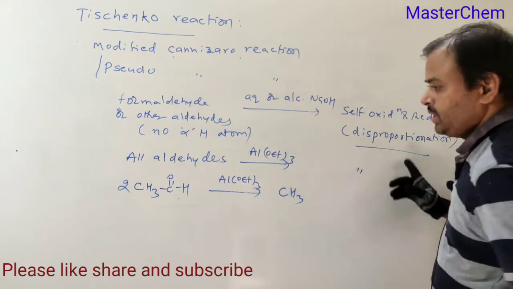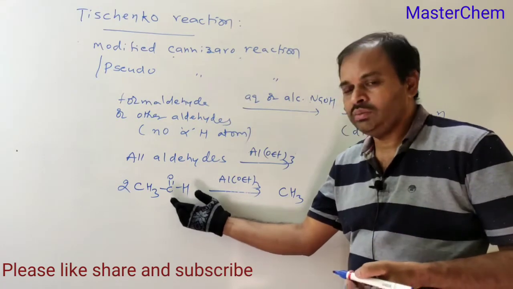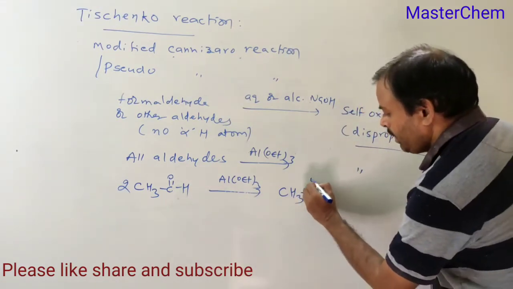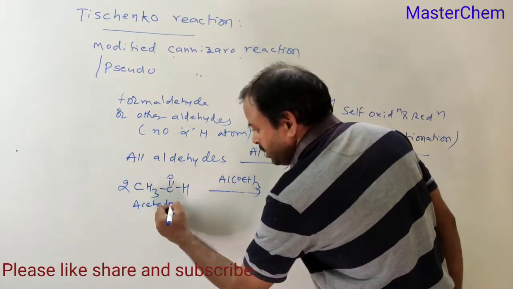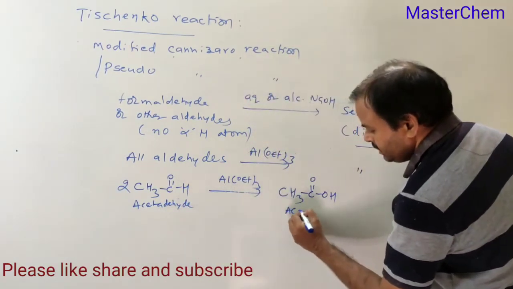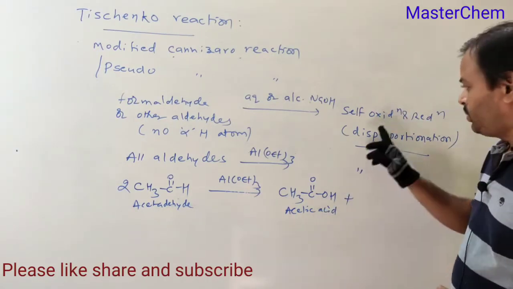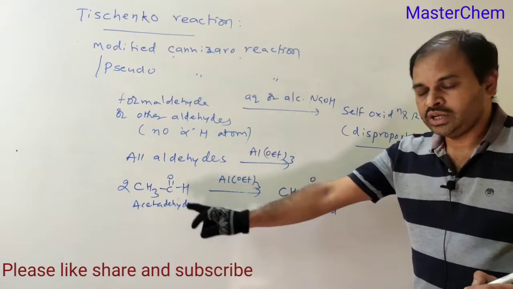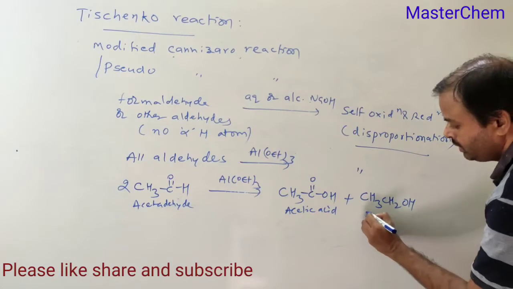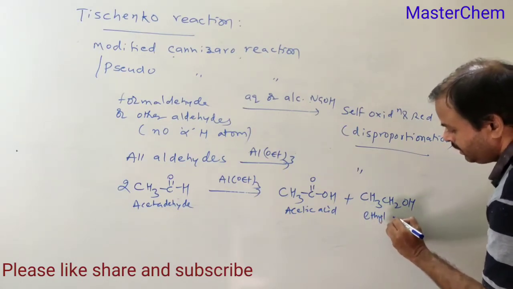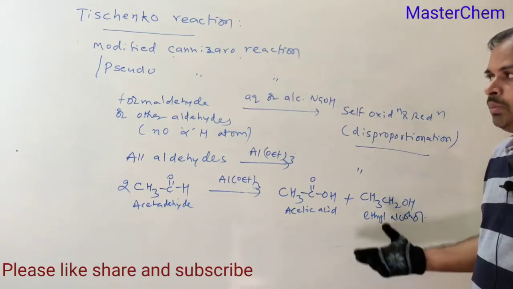Self-oxidation and reduction means this aldehyde undergoes oxidation. If it undergoes oxidation, what will be the product? Acid. So the aldehyde, acetaldehyde, converts into acetic acid. This is the oxidation product, and what is the reduction product? The corresponding reduction product is CH3CH2OH, alcohol, ethyl alcohol. These two products are formed by the Tischenko reaction.